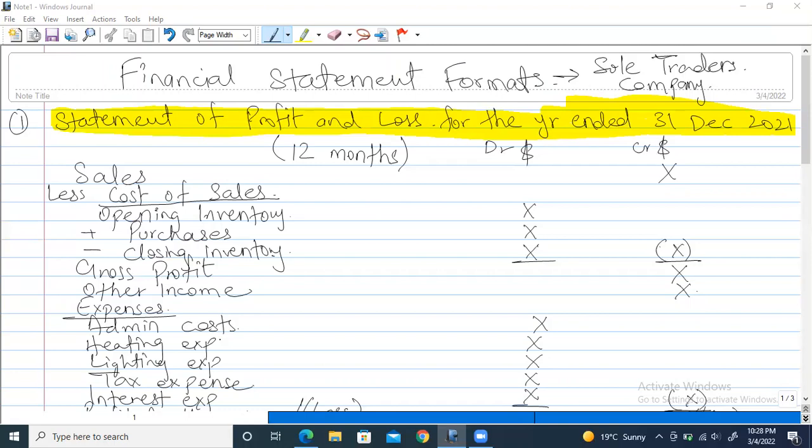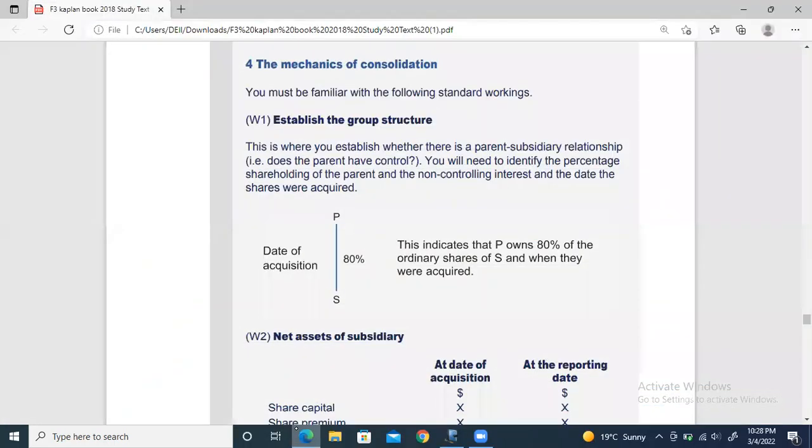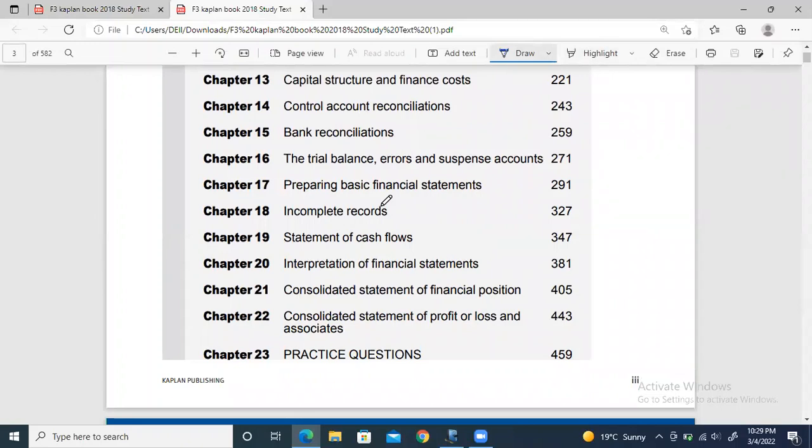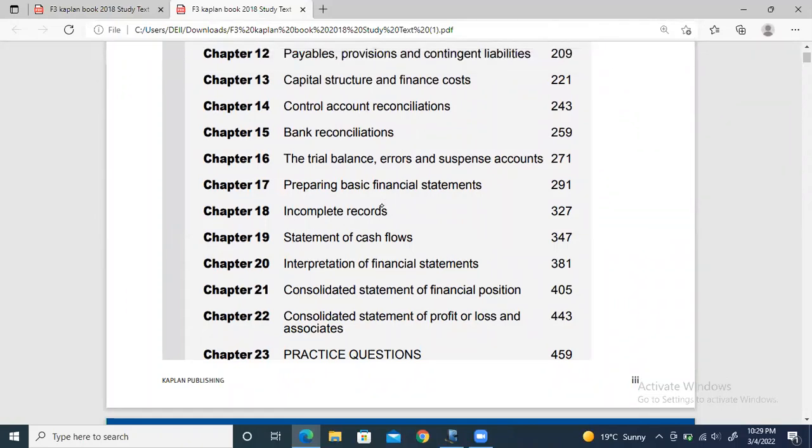Now there are two parts to consolidation. I'll show you in the study text as well. Let me open a new one. There are basically two parts to the consolidation. I'll show you in the index. So these are the two chapters. The remaining ones we'll do in other classes. Just 3 or 4 things are left in the chapter. We have studied this chapter 17 just a while ago, and these three I would say are left. But the major part will be covered in 2 or 3 days. So let's expect that by the end of next week, by next Sunday, we'll be done with the whole syllabus, hopefully.